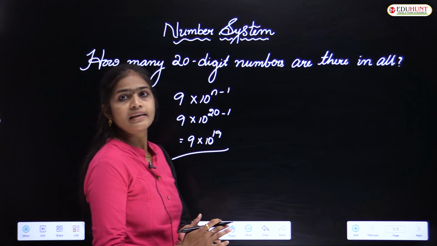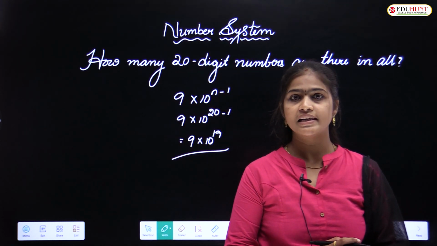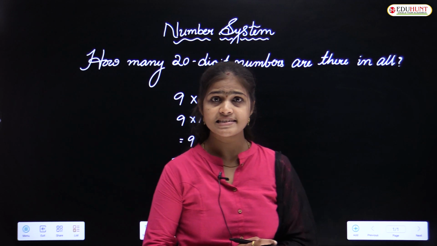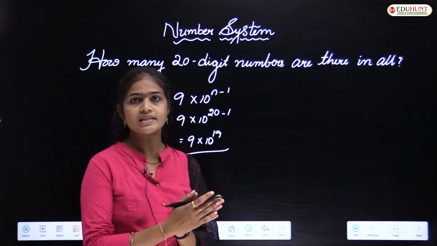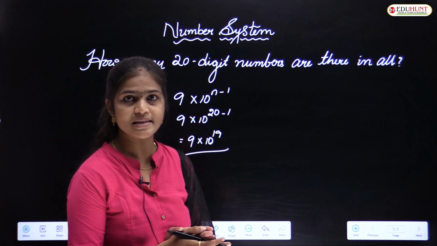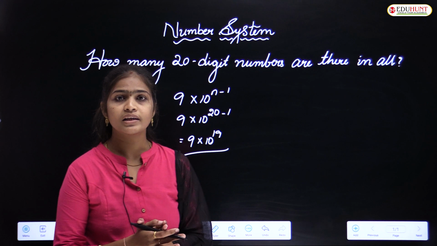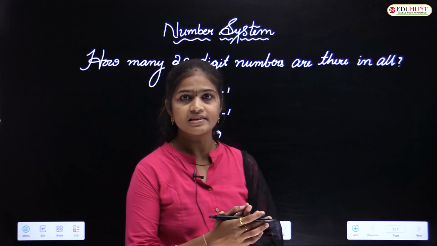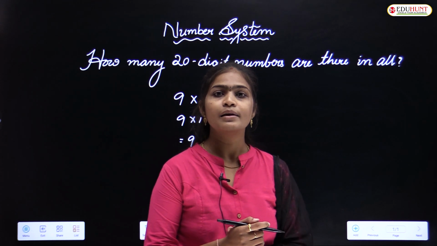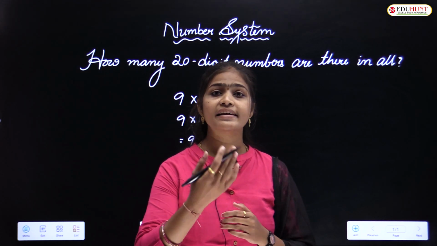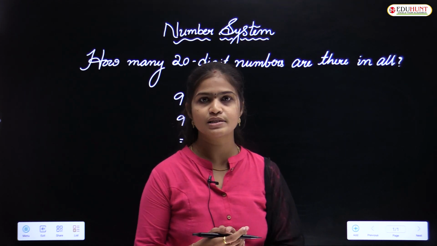So in this video, what did we learn? We learned the importance of the number system, what digits are, the smallest number and the greatest number, and how many n-digit numbers there are in all. These concepts we discussed in this video. In the next video we will discuss place values, face values and the types of numbers.